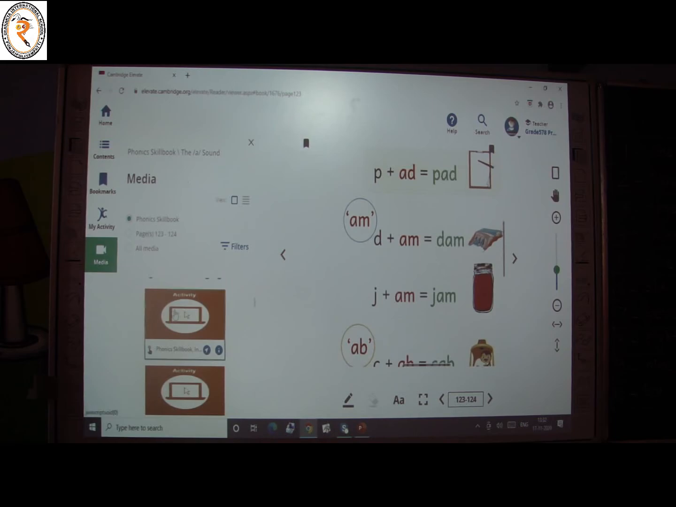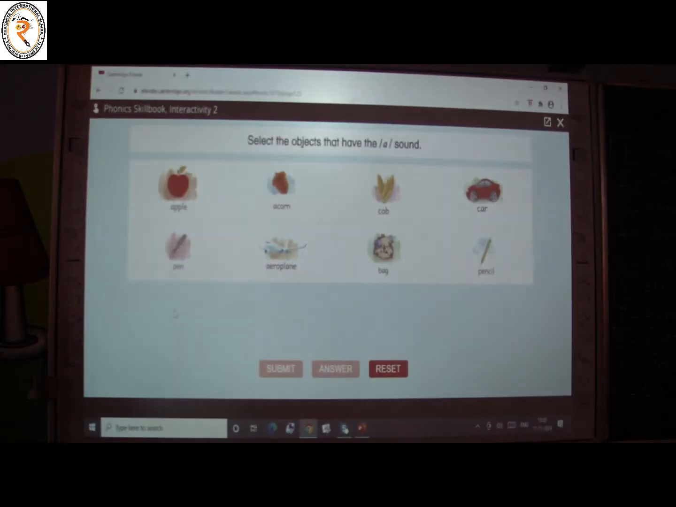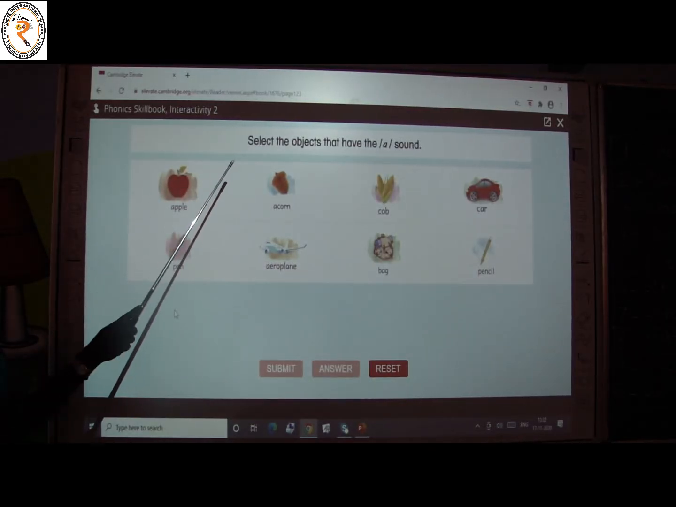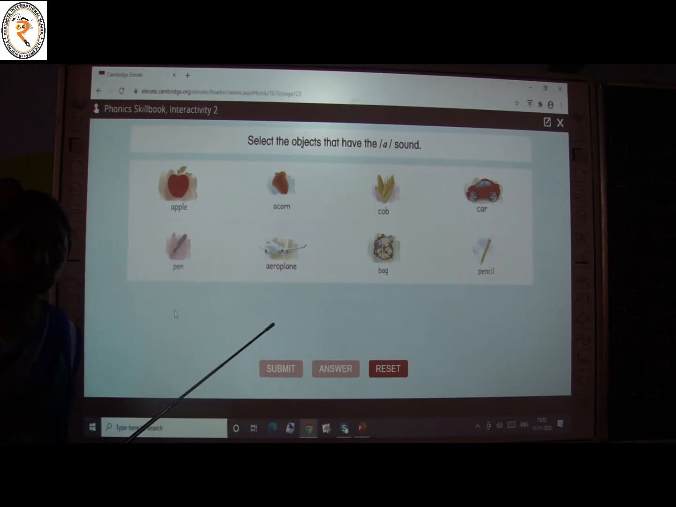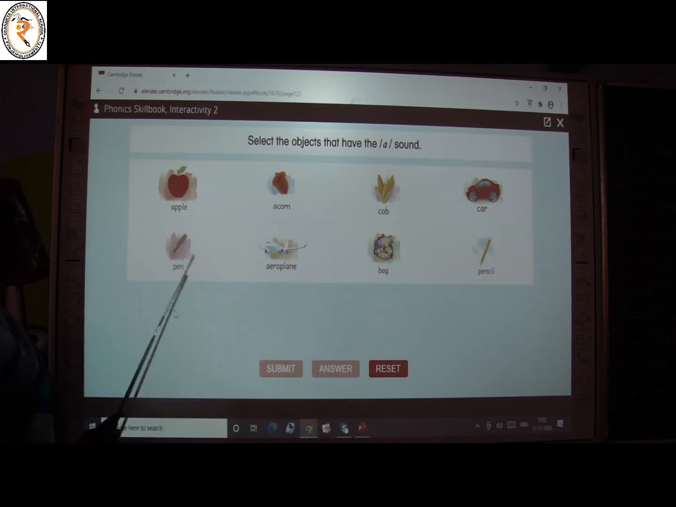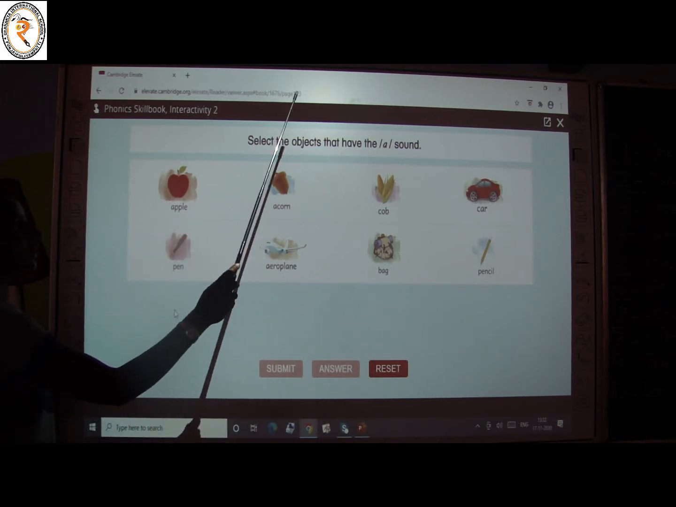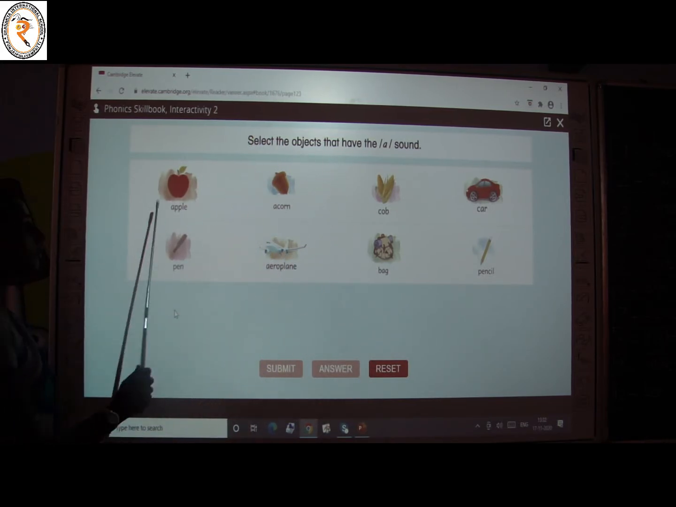Now we are going to do one interesting activity, okay? Look at the screen. The activity is: select the objects that have the A sound. You have to select the objects that have the A sound. Look at the screen. You have 8 pictures. Let's see one by one.